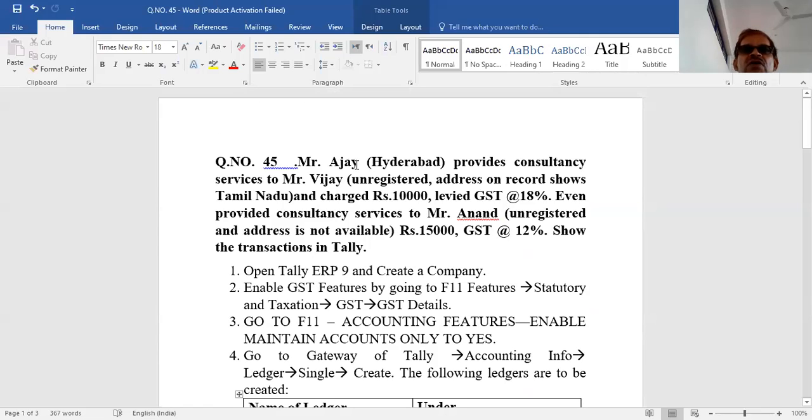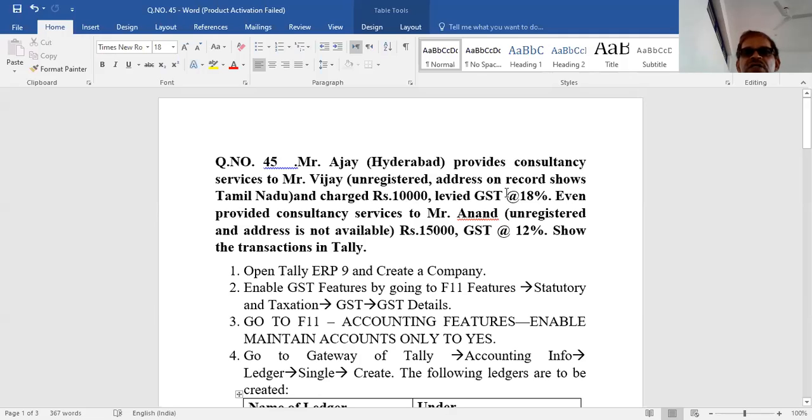Now, Mr. Ajay of Hyderabad provides consultancy services to Mr. Vijay, unregistered. Mr. Vijay is unregistered. Address on record shows Tamil Nadu. This is a very important part here. You are selling to an unregistered dealer, and the address shows he is placed in Tamil Nadu, and you charge rupees 10,000 and levy GST at the rate of 18%.